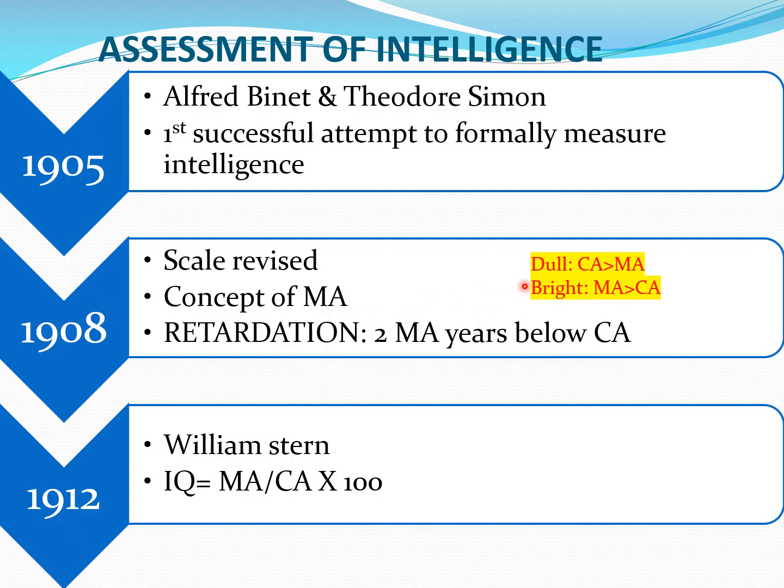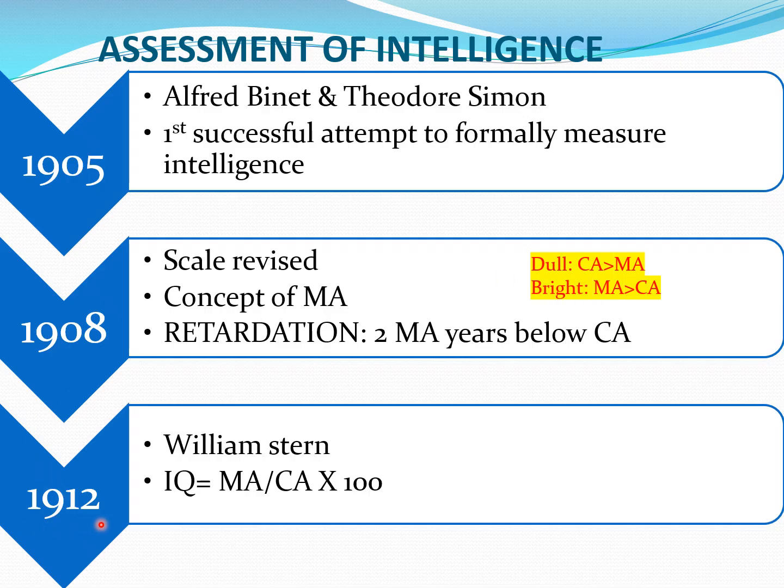According to Alfred Binet, a child will be considered as dull if the chronological age is greater than mental age. That means if a child is 5 years old but his mental age is 2 years, that child will be considered as dull. A child will be considered as bright if the mental age is greater than the chronological age. For example, a child is 5 years old, but his mental abilities and capabilities are of 7 years. So that child will be considered as a bright child.